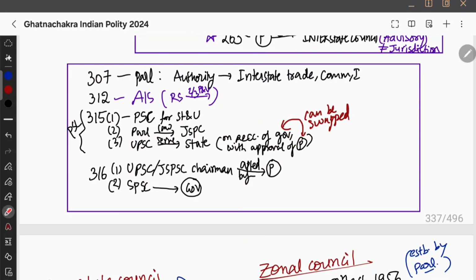Swap करने के बाद ये अच्छा ही लगेगा. For example, UPSC on the recommendation of the president with the approval of governor. ये भी तो सही लग रहा है. नहीं, on the recommendation of governor with the approval of president. That is the right. Okay, and next we see 316.